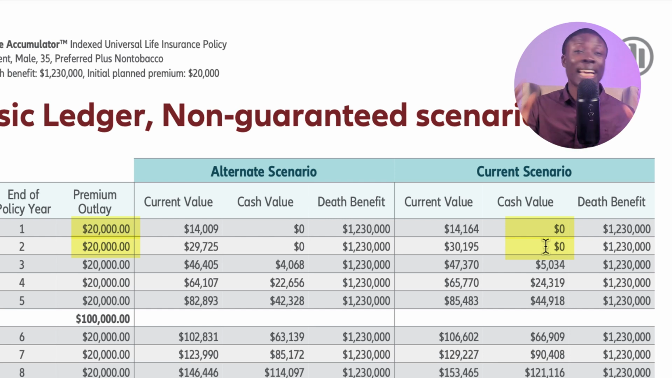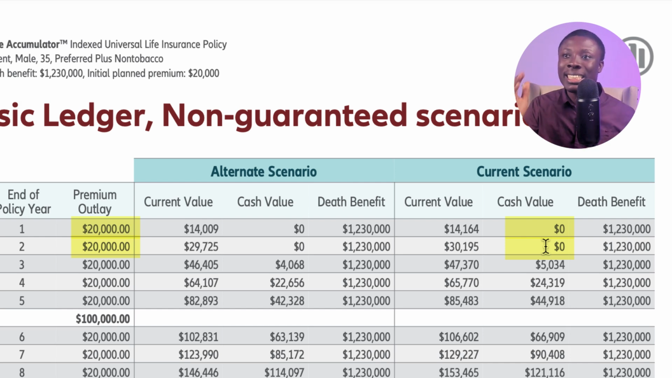So you probably heard about IUL. You are able to access money tax-free when you needed it. But this design doesn't allow you to do that. There's no more cash to borrow from after putting in $40,000 into the product.